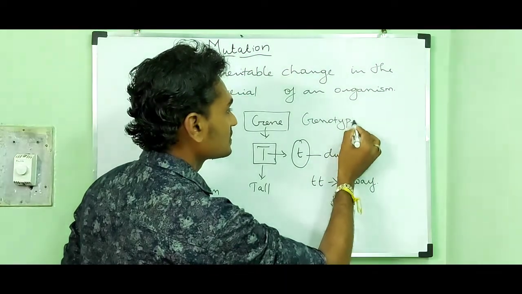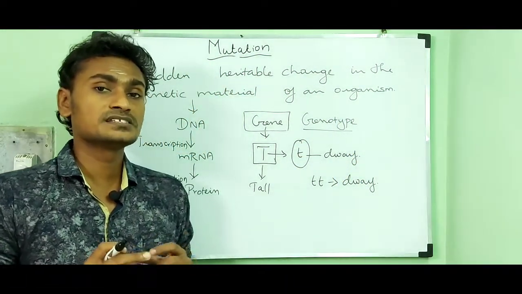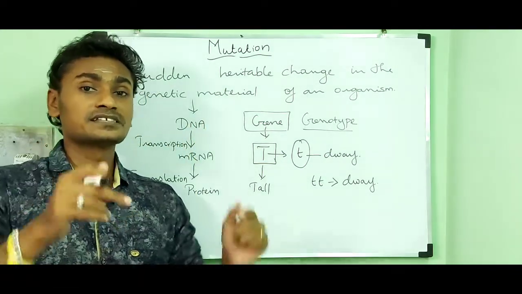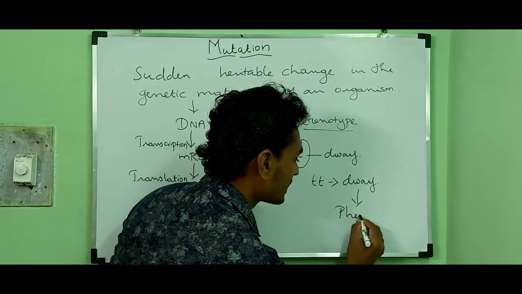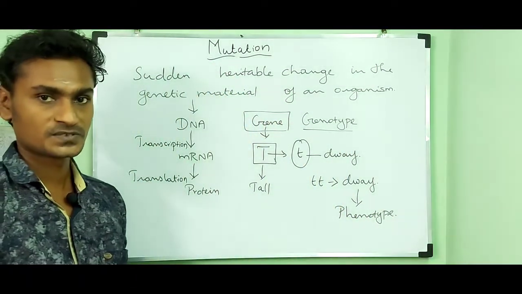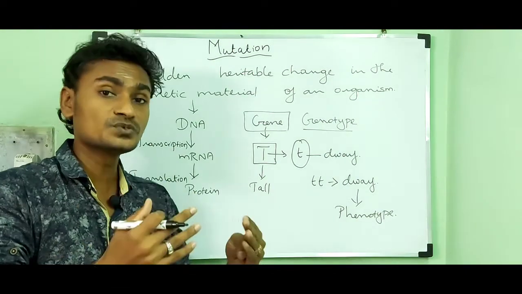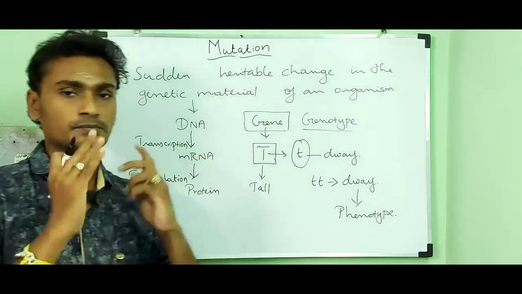So variation takes place in the genetic makeup and that effect is expressed in the phenotype. So mutation occurs in the genotype and the effect of mutation is expressed in the phenotype.